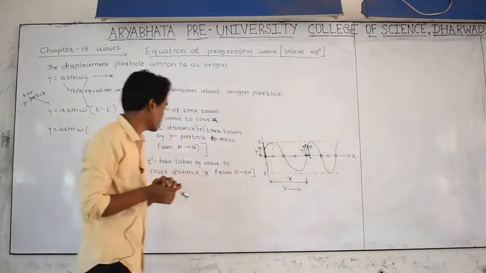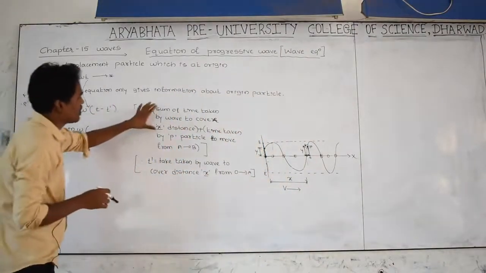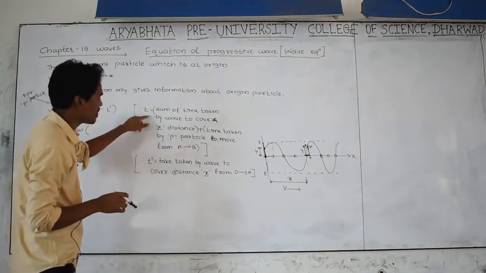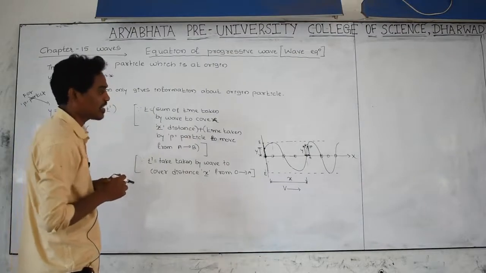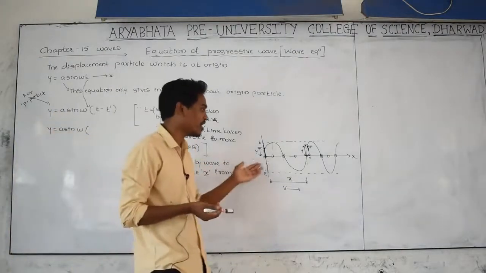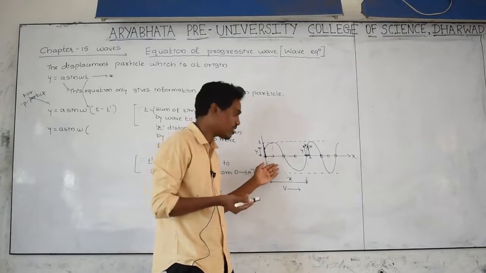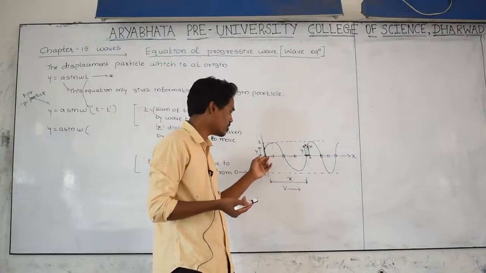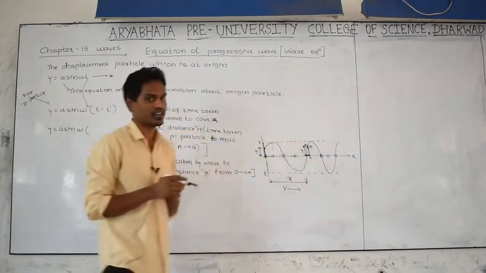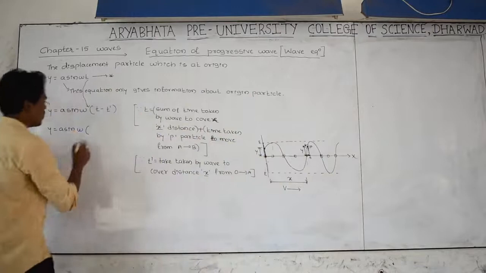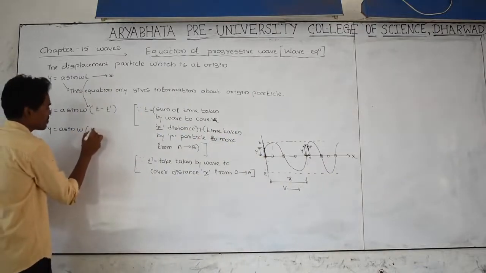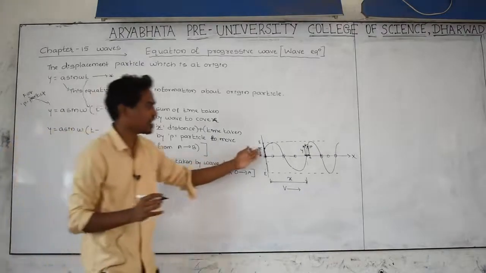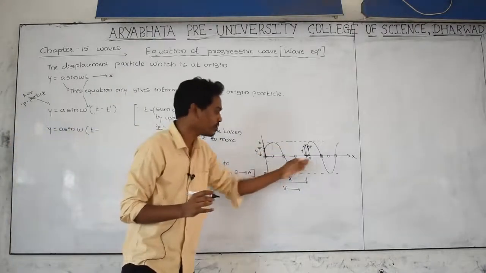Once again, if you subtract t dash from t, then what are you getting? The time taken by the p particle to reach from this point to this point. Therefore I am writing t as it is, minus t dash. T dash is the time taken by the wave to reach from O to A.